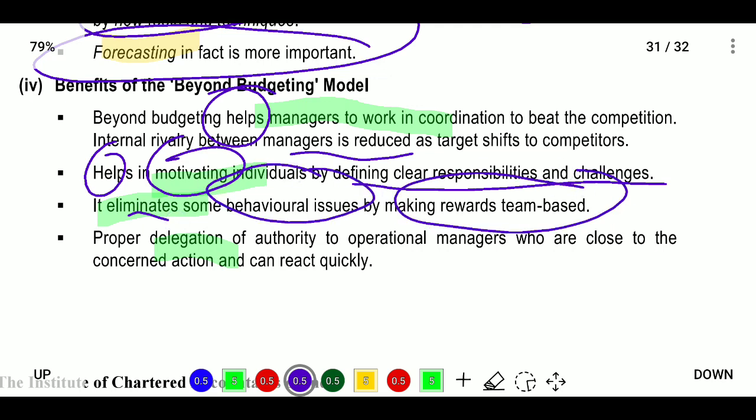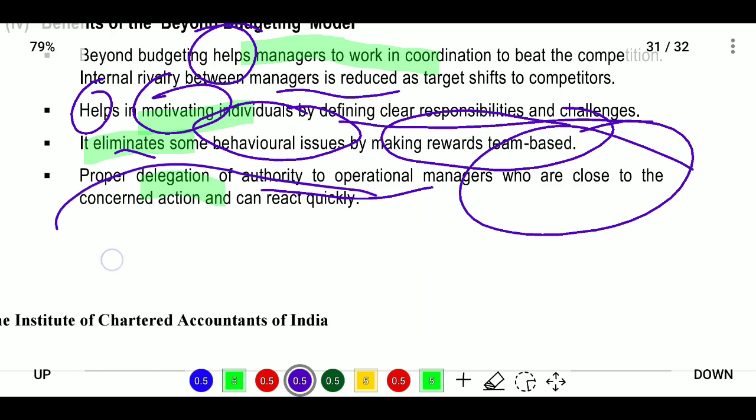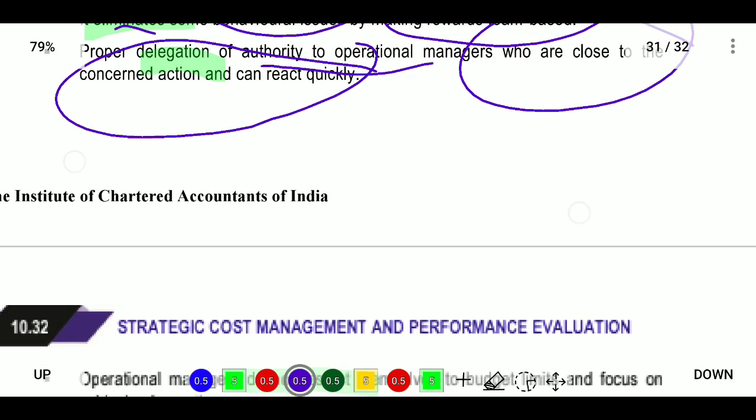They will give the reward in the lower sections also. When they get the reward, they will feel that they are treated the same, and it will eliminate behavior issues. Next, proper delegation of authority to operational managers who are close to the concerned action and can react quickly.